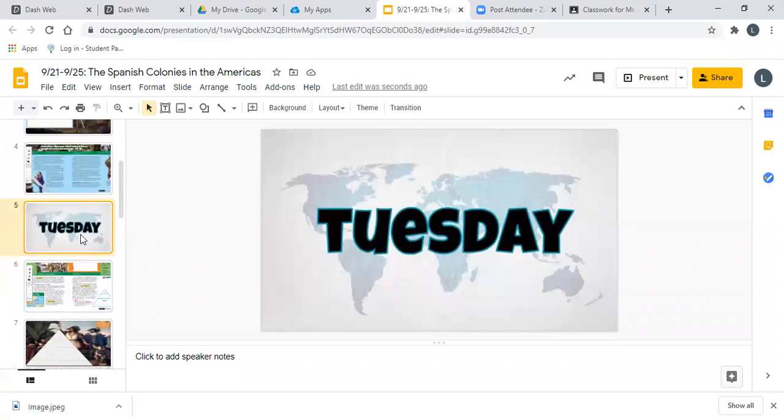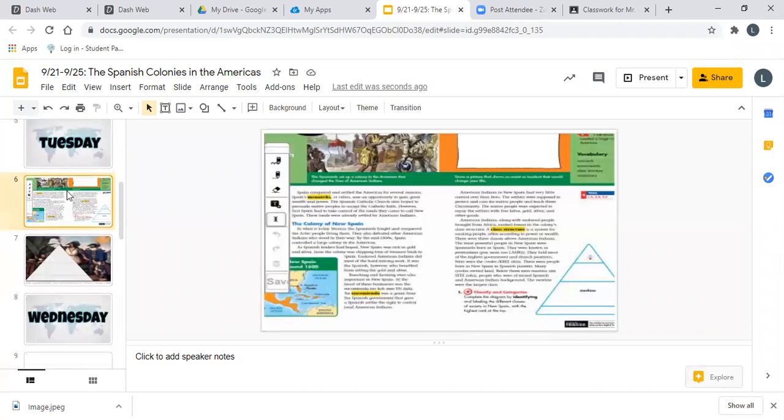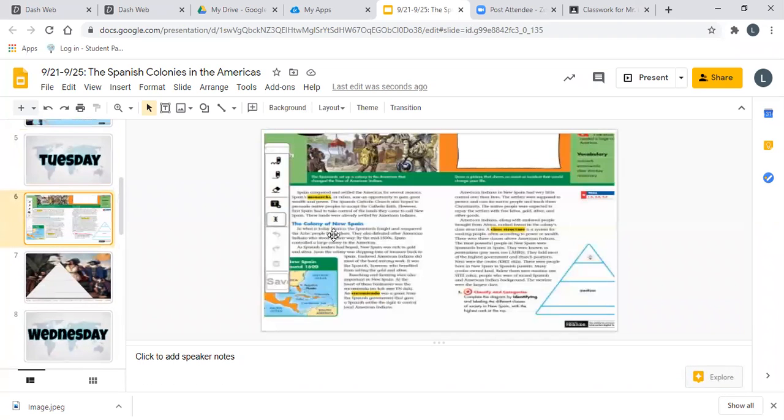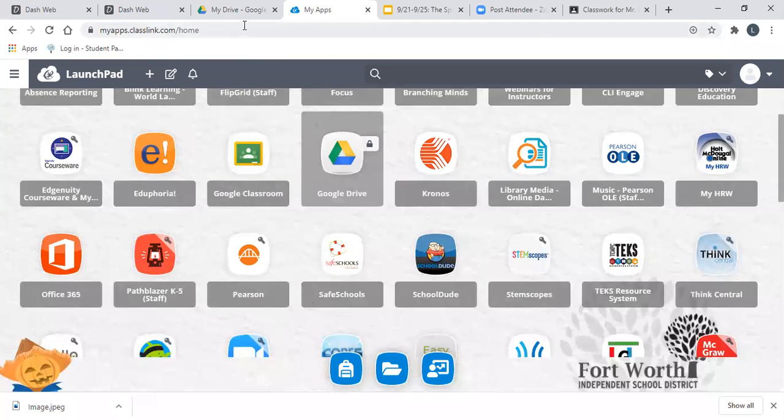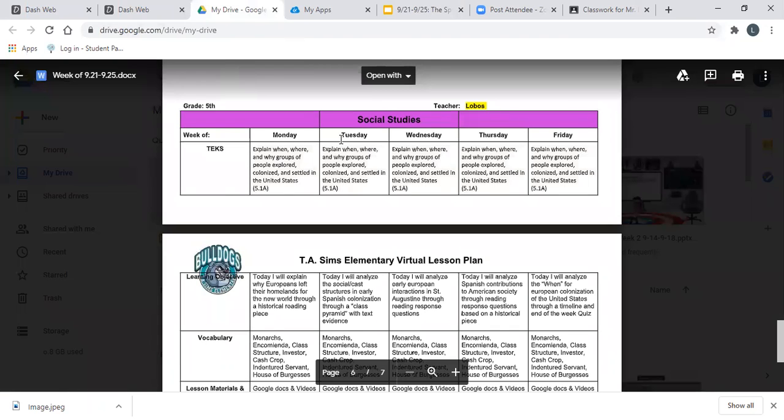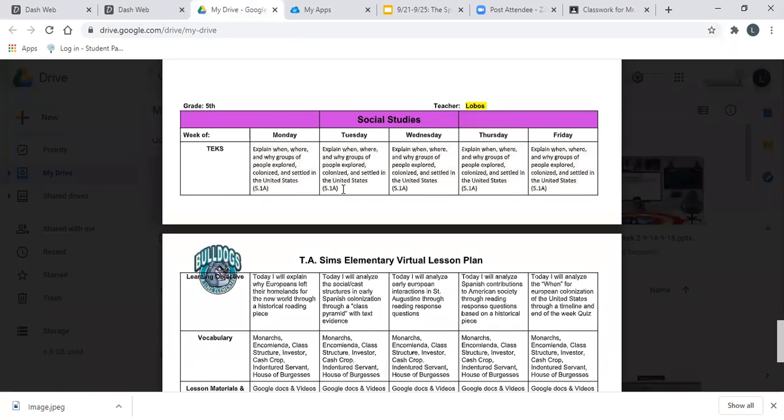So for Tuesday, we are going to continue reading, and we will read pages 122 and 123. And at the end of the lesson, we will complete a pyramid, and we will analyze class structures in the Americas during the Spanish colonization. Keep in mind that even though I am including a Tuesday lesson here, we're also covering the same standard, which is 5.1a, as our objective.